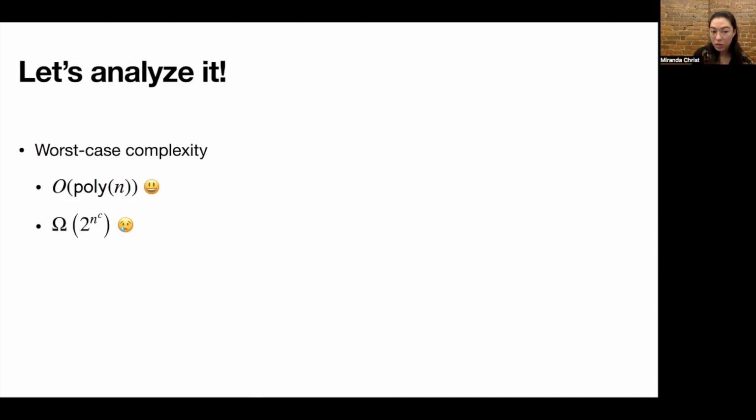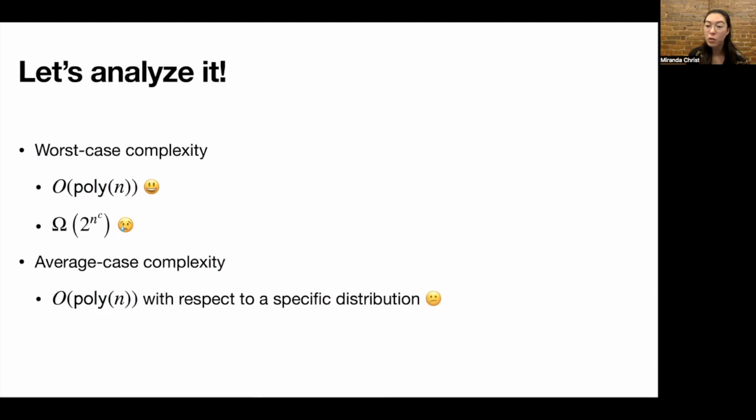And what we might turn to next is looking at the algorithm's average case complexity. So we might show that with respect to some specific distribution, the algorithm runs in expected polynomial time. And this is a little bit good, but it wouldn't be totally satisfactory because this specific distribution might be something like the uniform distribution, for example. And the uniform distribution doesn't necessarily capture the instances that we run into in practice.